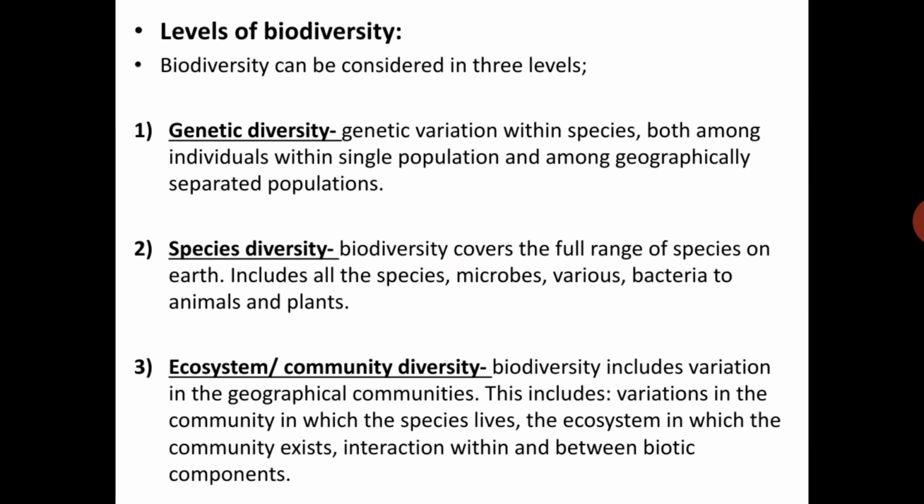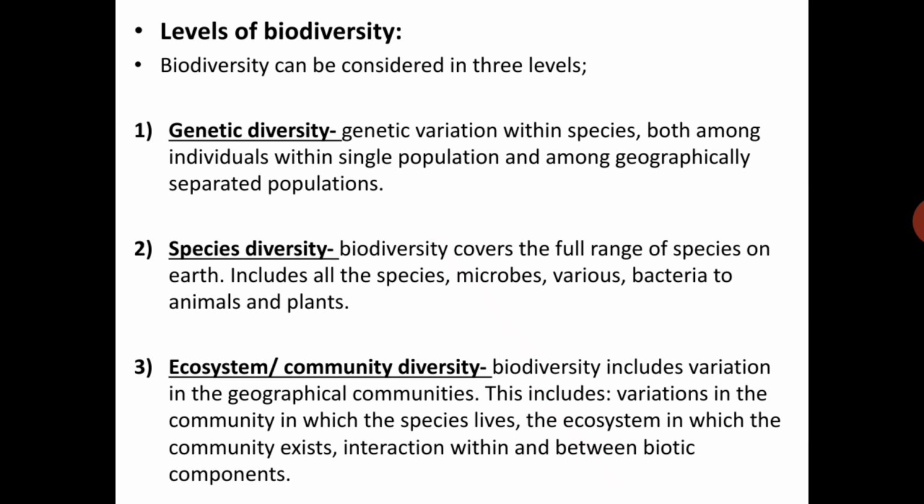So there are some levels of biodiversity. The first one is genetic diversity. I think you have already heard all these terms. Genetic variation within species, both among individuals within a single population and among geographically separated populations. So that's a variation, that's a diversity. Next, species diversity, which is between species.